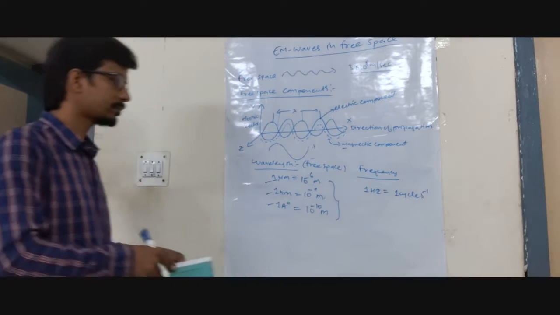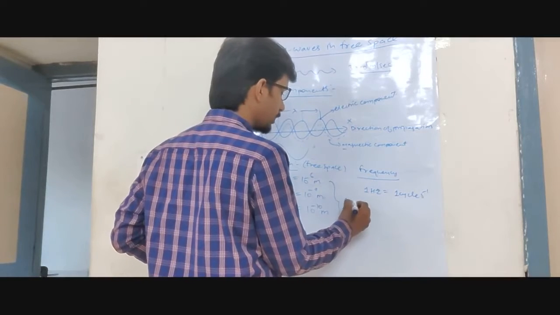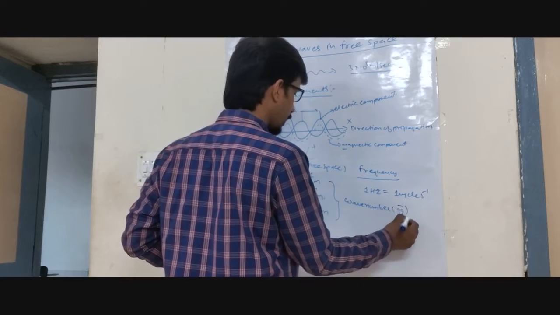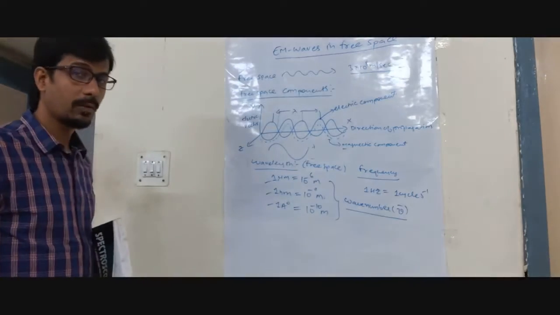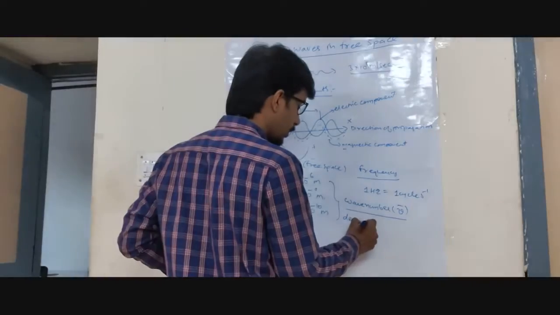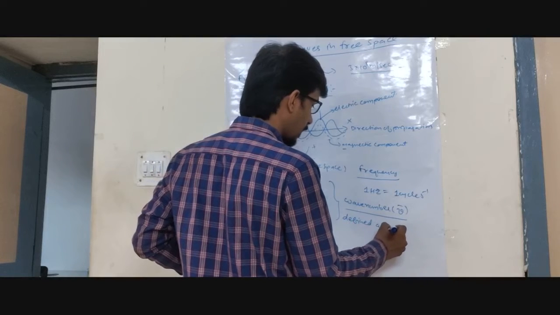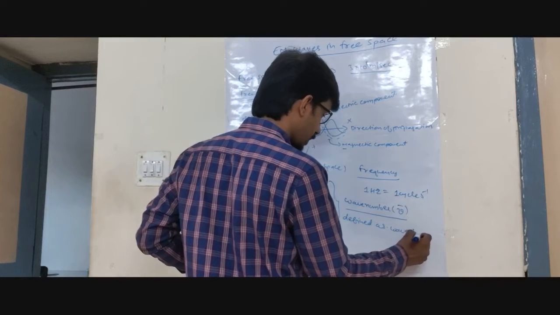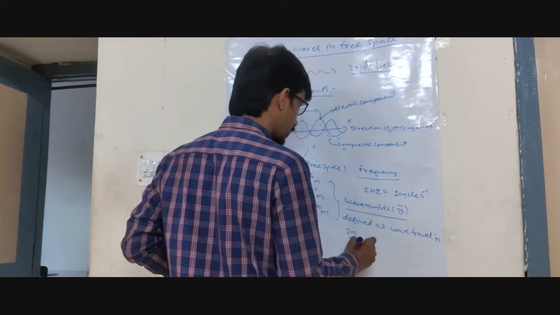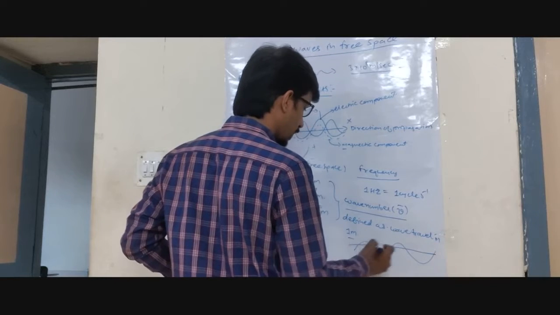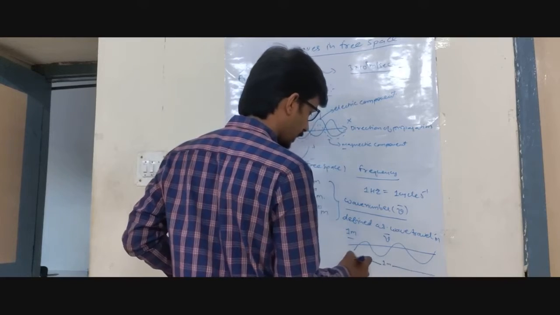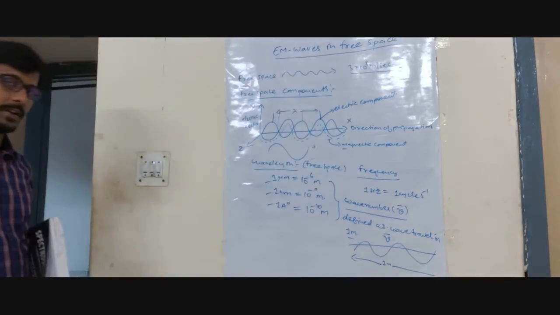And like that we have another fundamental quantity, the wave number. Wave number is denoted by v bar. The v bar generally represents the wave number, defined as the waves traveling in 1 meter. From here to here, suppose we have a total of 1 meter. Like this we can get the total.